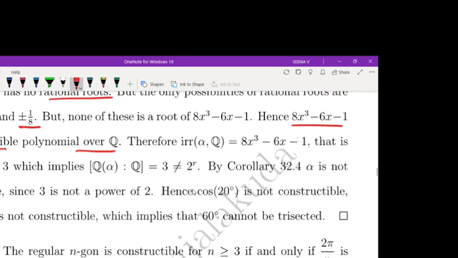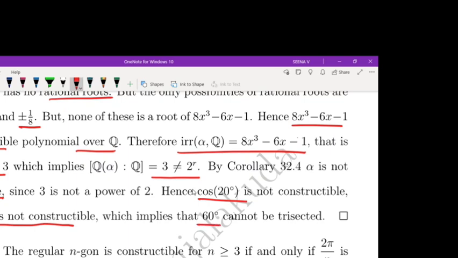Therefore, the irreducible polynomial of alpha over Q is this one, and the degree of alpha over Q equals 3. But 3 is not a power of 2. This implies alpha is not constructible. Therefore cos 20 degrees is not constructible. This implies 20 degrees is not constructible. That means 60 degrees cannot be trisected.